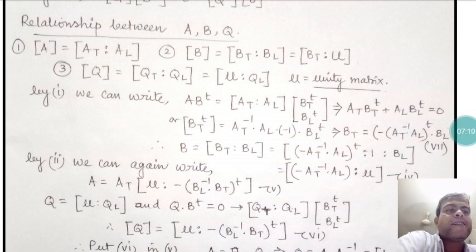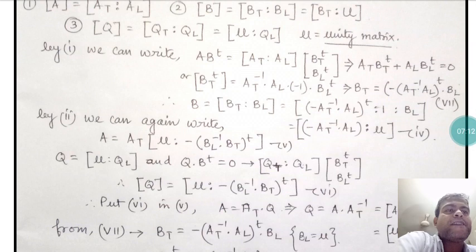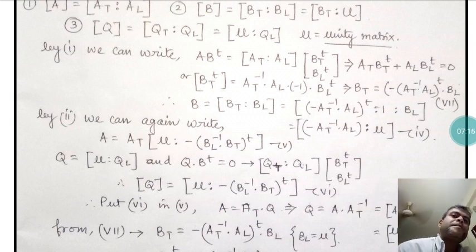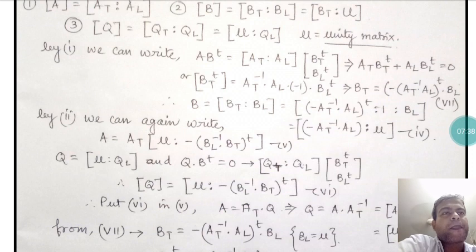That is point number 4, or IV. The first equation, Bt transpose equals minus At inverse Al transpose times Bl, is equation number 7, the 7th equation. The last one, B equals [minus At inverse Al transpose : U], is the 4th equation.